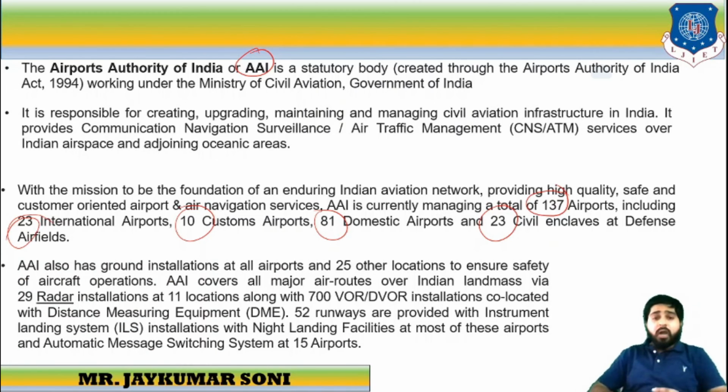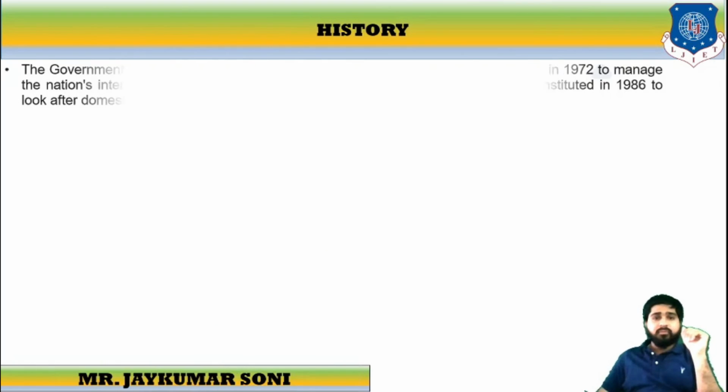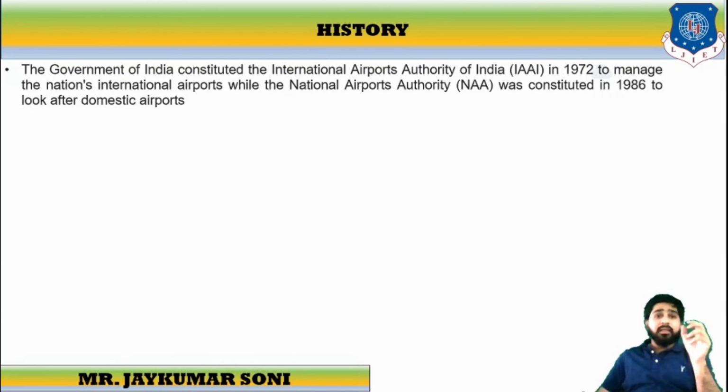AAI also has ground installations at more airports and 25 other locations to ensure the safety of aircraft operations. If we discuss history, the Government of India constituted the International Airports Authority of India (IAAI) in 1972, and the motive was to manage the nation's international airports, while the National Airports Authority (NAA) was constituted in 1986 to look after the domestic airports.